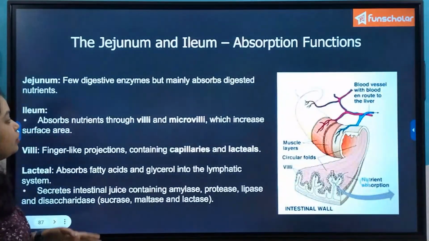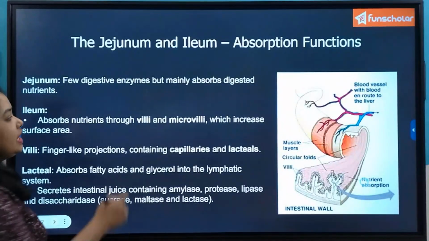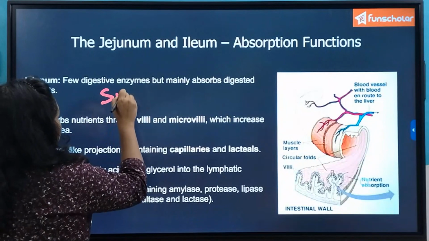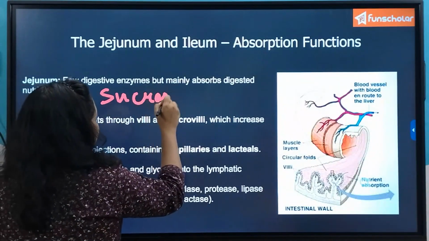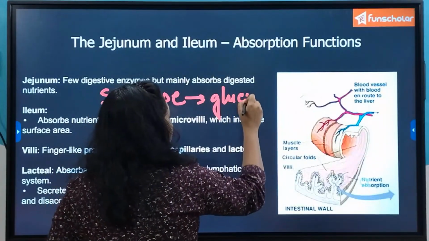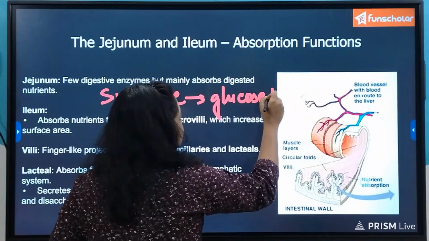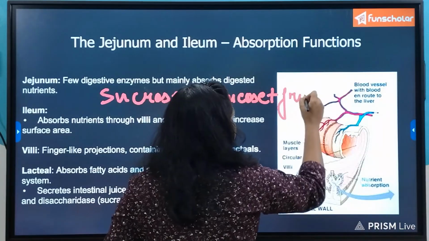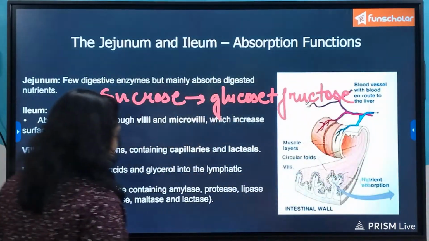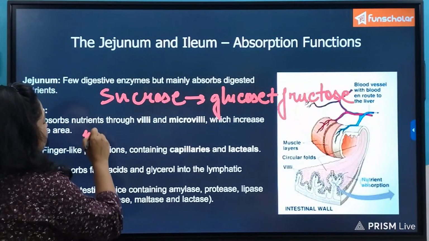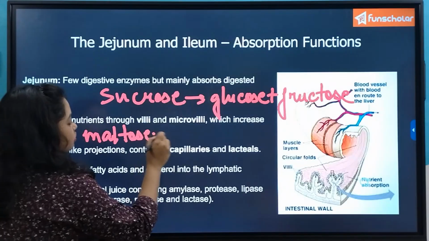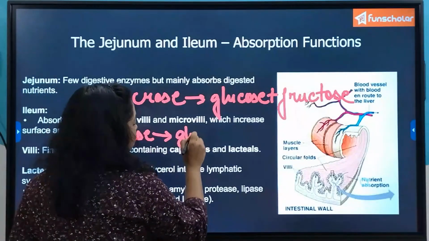Sucrase, when sucrase acts on sucrose, it breaks down into glucose plus fructose. Next, maltose breaks down into two molecules of glucose.